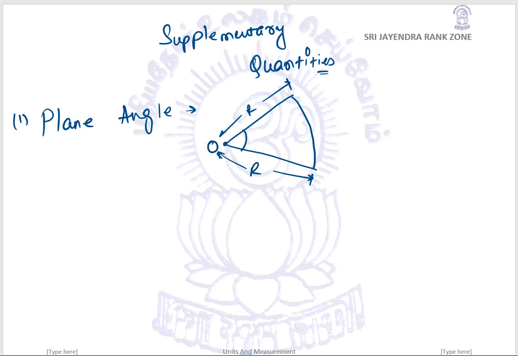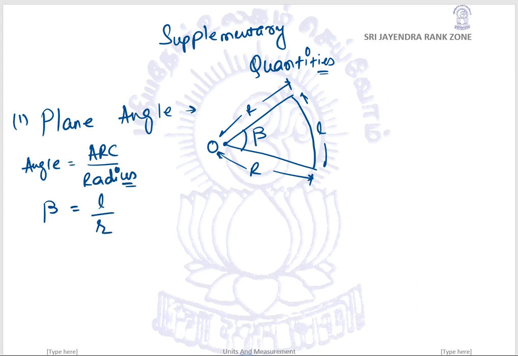Let us say this is point O. This is the arc, its length is L. And let's say this is an angle beta. So in geometry you say that the angle is equal to arc divided by radius. So here beta is equal to arc, the arc length L, divided by the radius r. So this is plane angle.